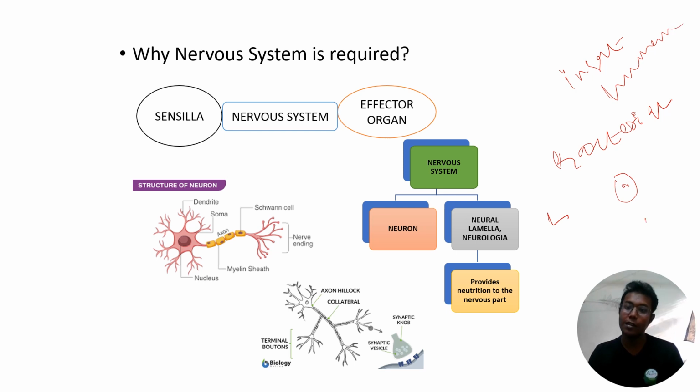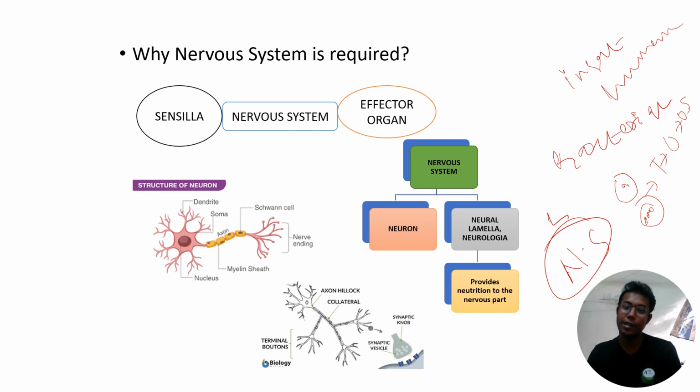Here small single cells combine to form a group of cells, this group of cells combines to form tissue, then tissue forms the organ, then organs form the organ system. So there is a whole complex mechanism happening in our body. To control that, definitely some coordinating system must be there in the body, and that is called the nervous system.